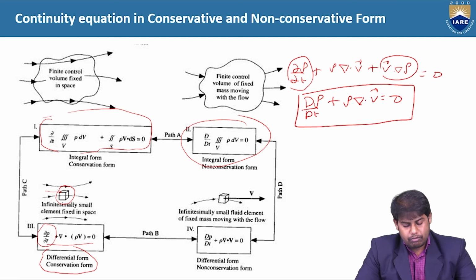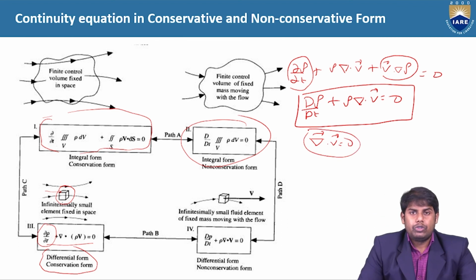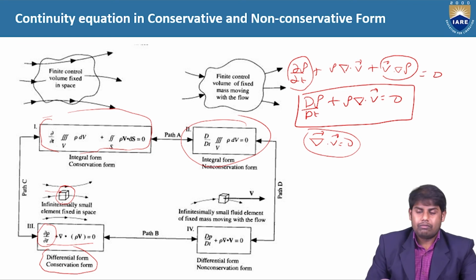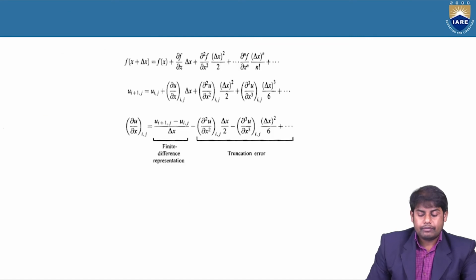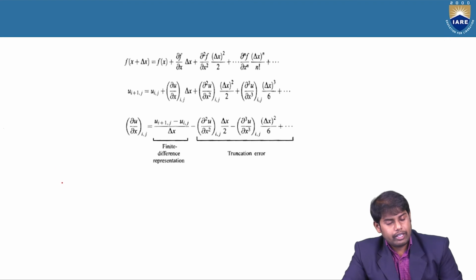If it is incompressible flow, what happens? Again, we have Dρ/Dt equal to 0. Whatever the assumption, you will get the same physics of the fluid, and it should not deviate. So by learning this, we now have the governing equation: ∂u/∂x plus ∂v/∂y plus ∂w/∂z is equal to 0.